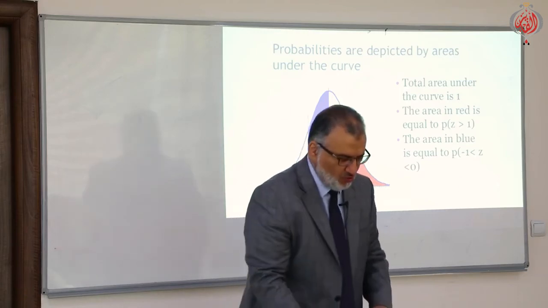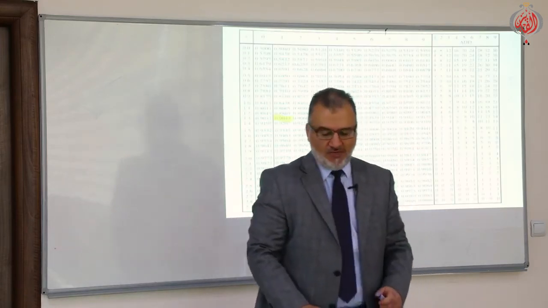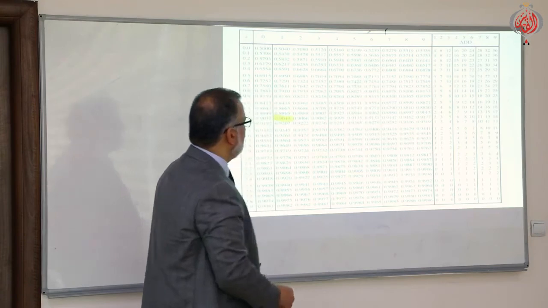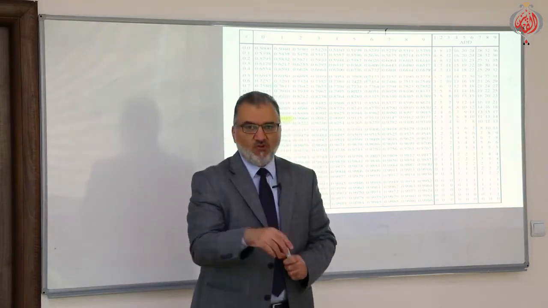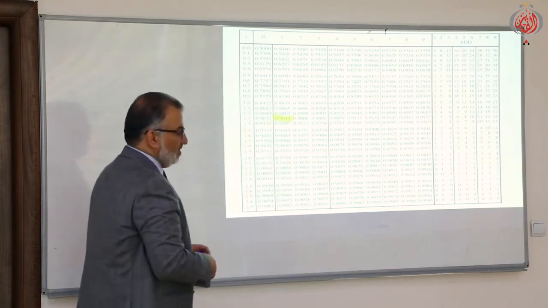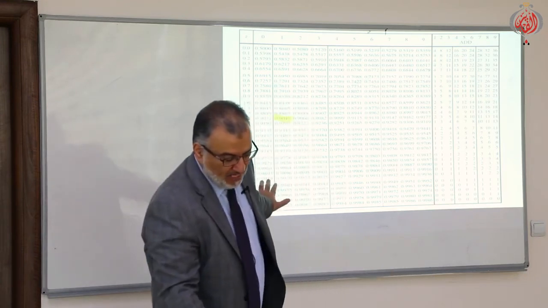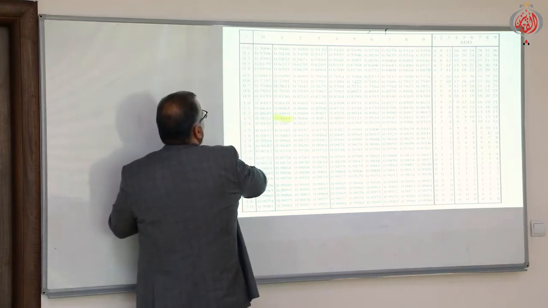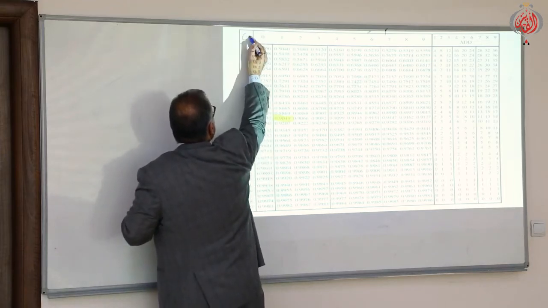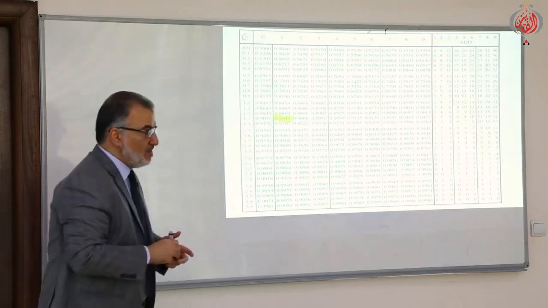Page 222. All of you, please open your book, page 222. I'm just giving you some important points before solving the questions. This table is the standard normal distribution table. Look here, this is the variable z, values of z.